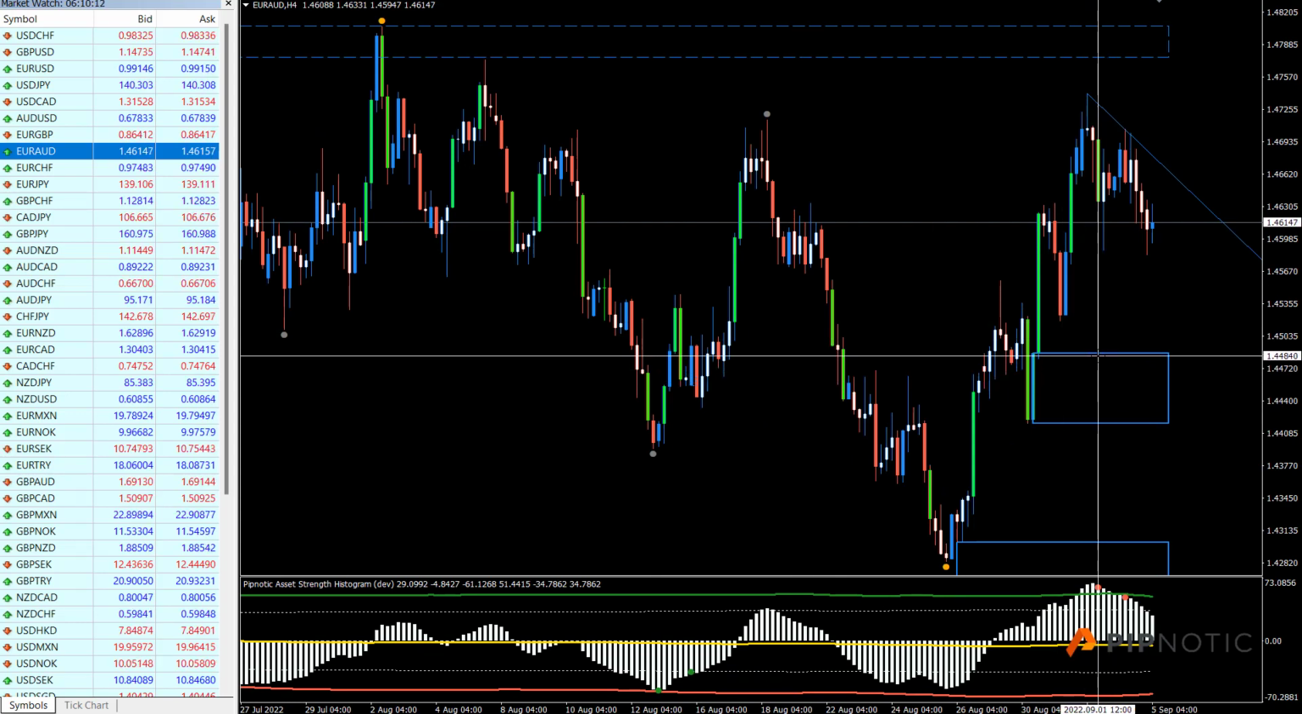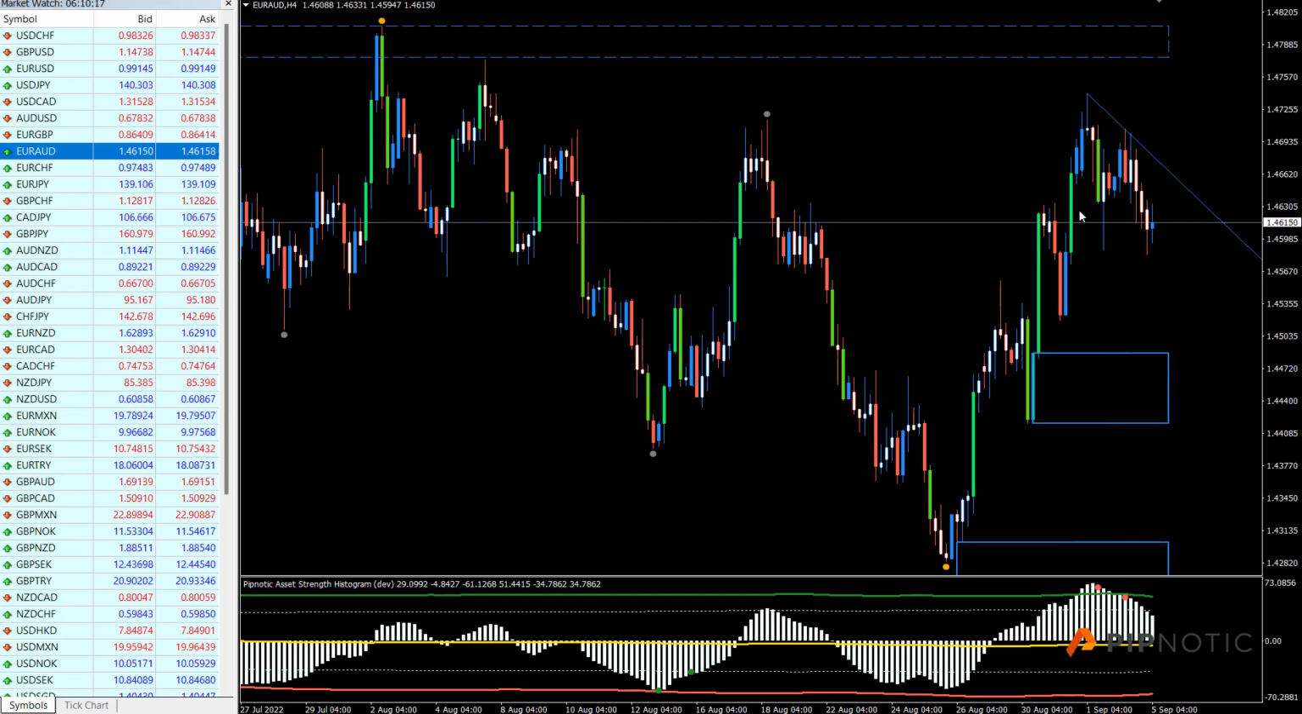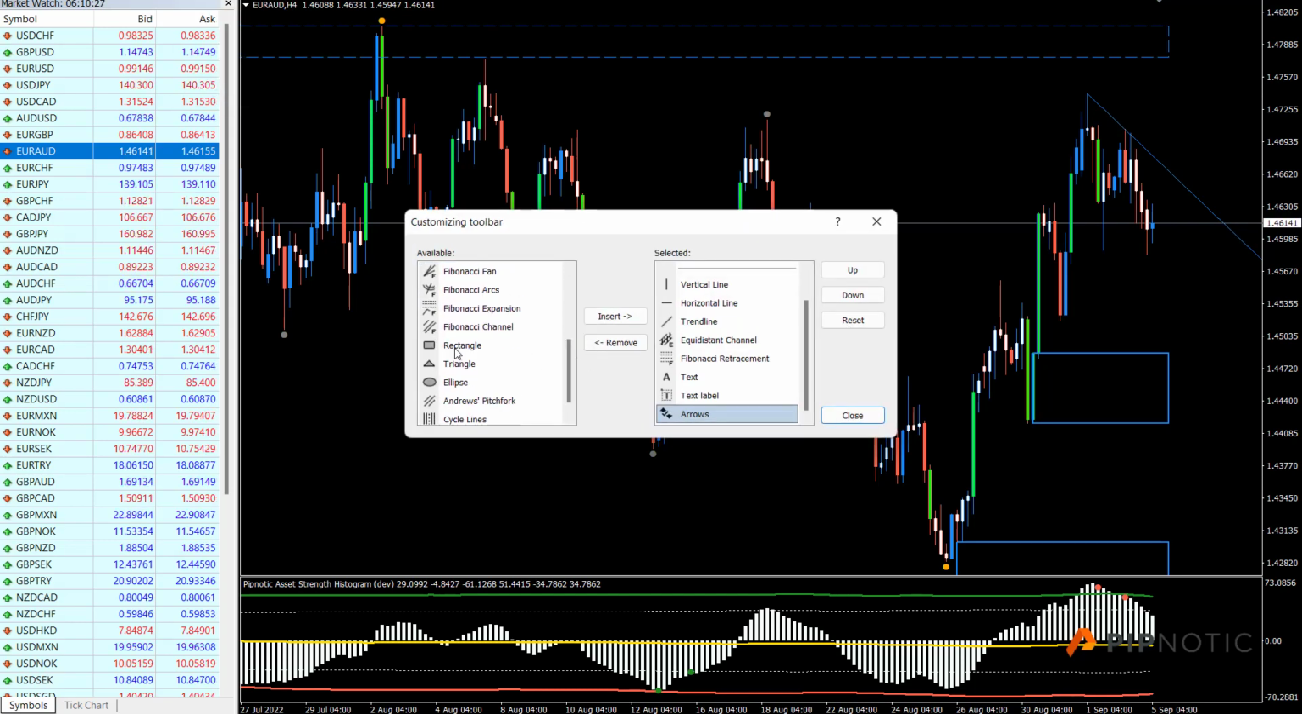Okay. So this one right here. We were told that it would be a good idea to sell on this green candle. Then it is up to us to identify the area of supply, which we would have likely seen on the supply and demand software. So let me add the rectangle, insert.